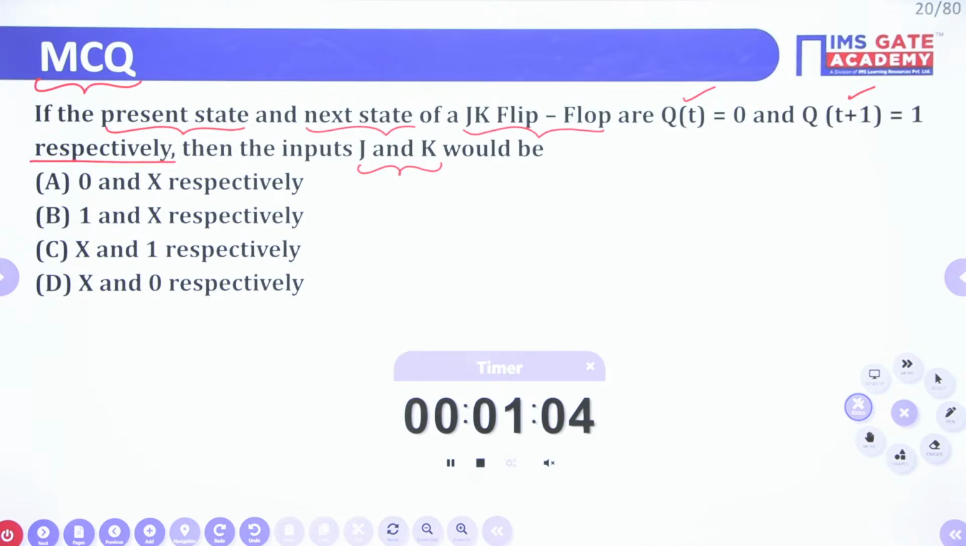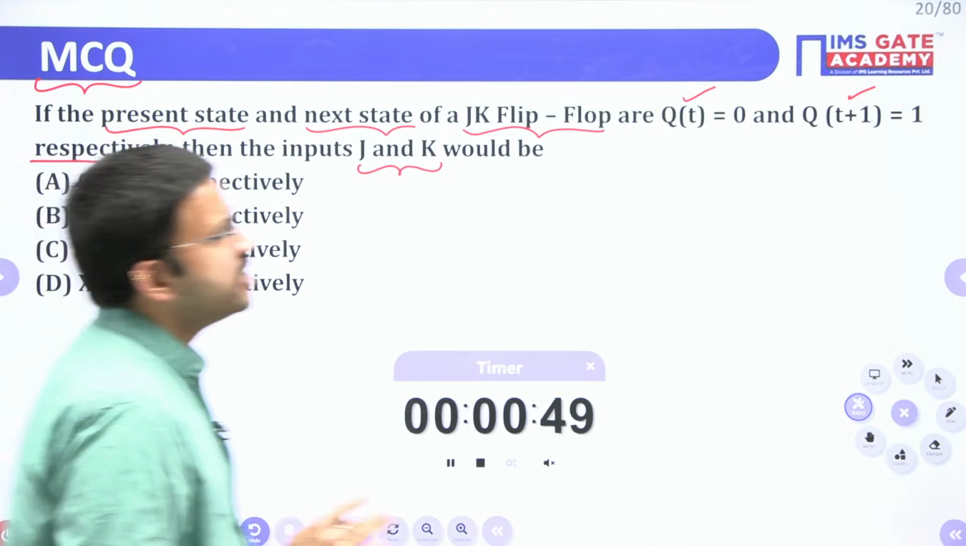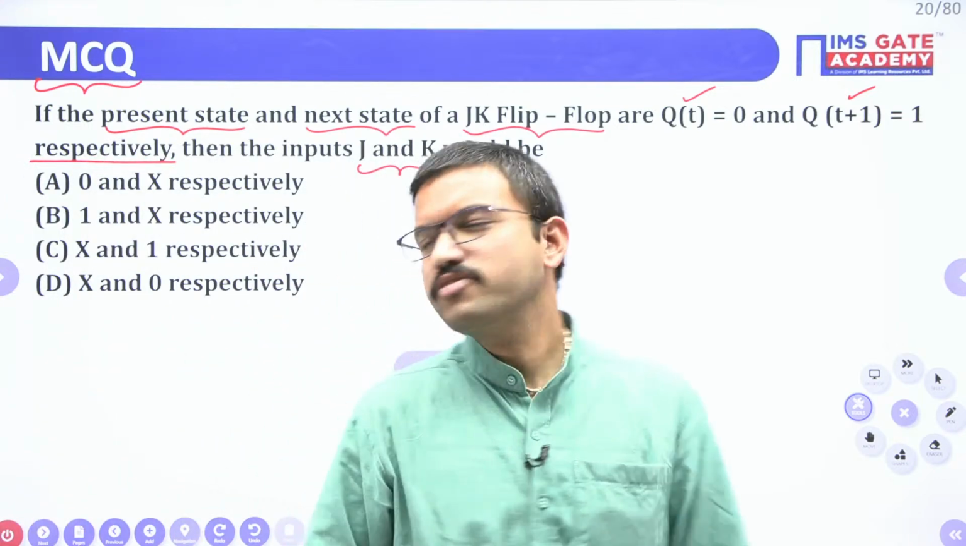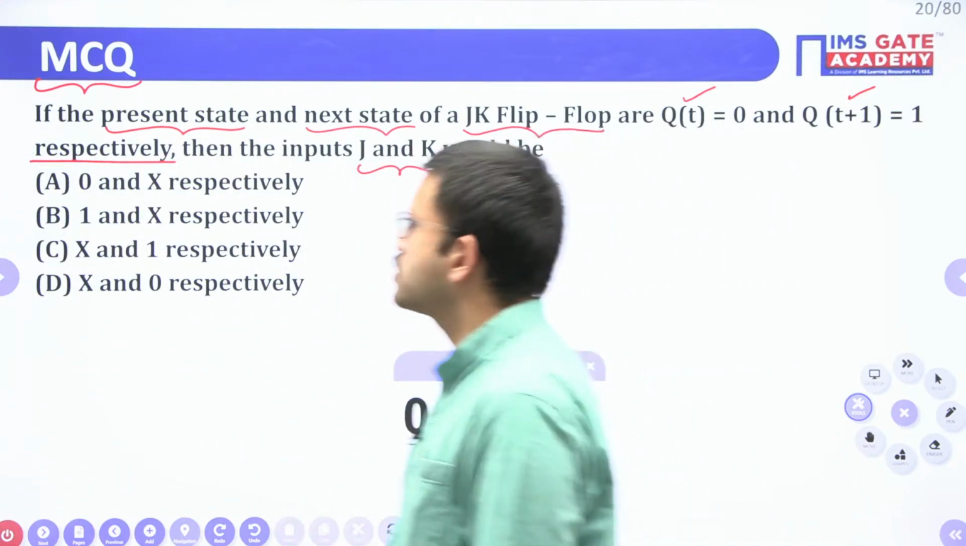All of you please mention whatever answer you are getting. You can verify option by option, or just now we have discussed the characteristic equation. So based on your convenience, you might already be familiar with the truth table, or with the help of the characteristic equation also you will get the same answer.